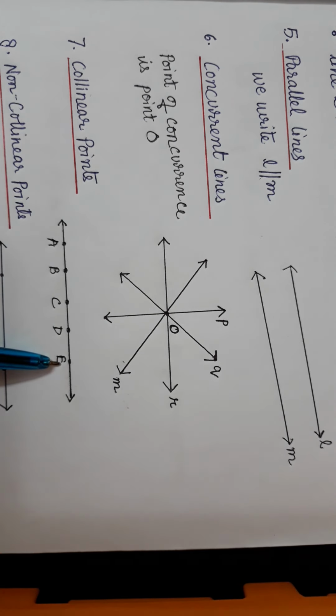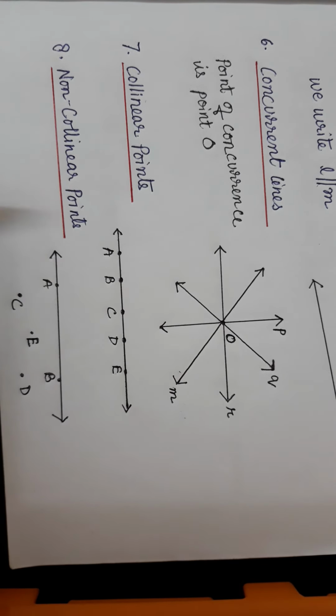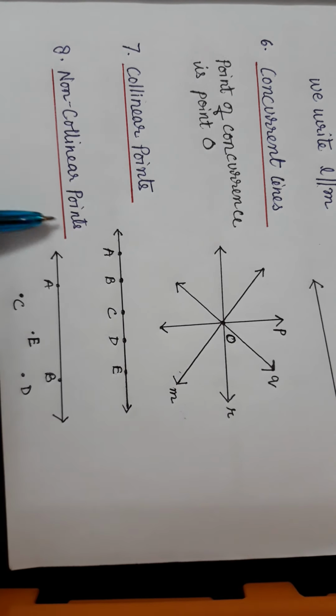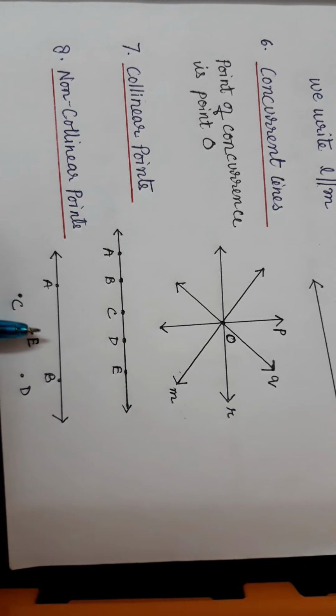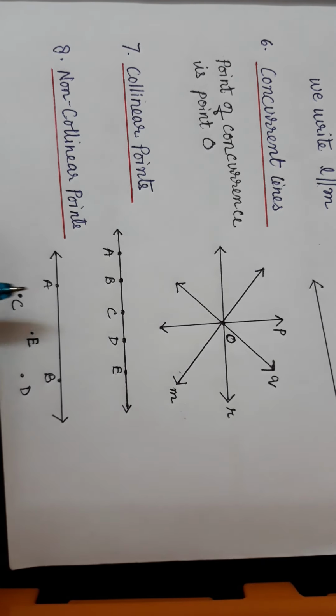Next, we come on to non-collinear points. Non-collinear points are those points which do not lie on the same line. Like in this case, I have points A, B, C, D, E. But where are they?